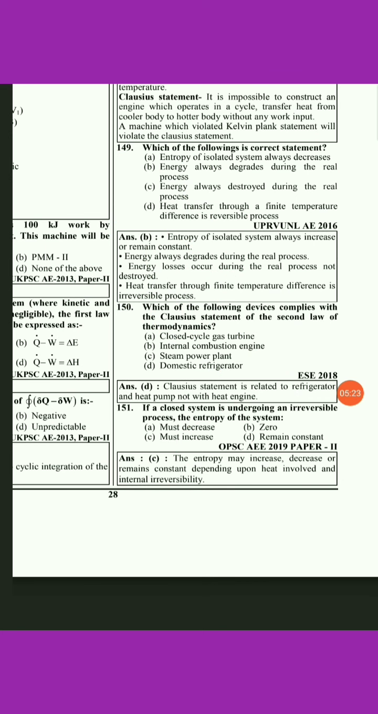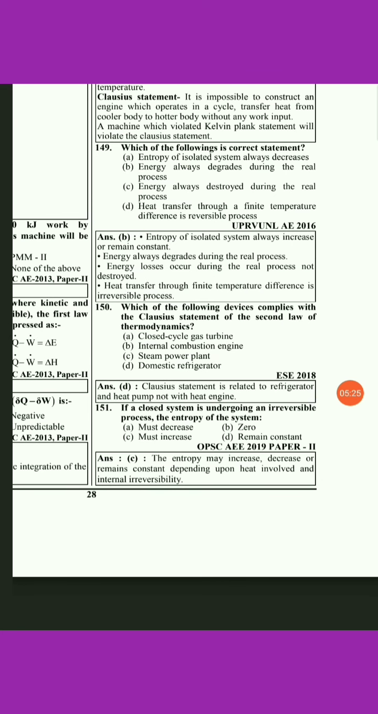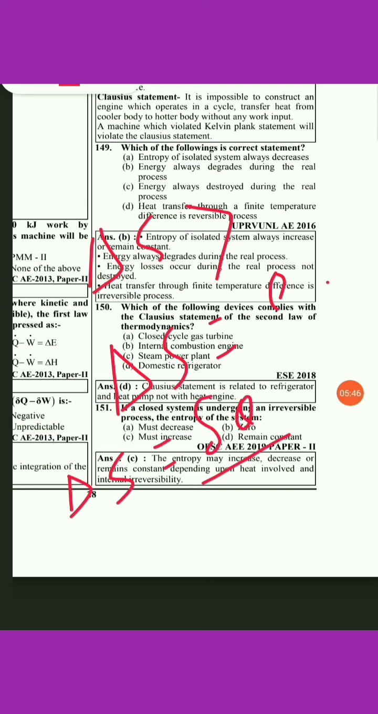The next question: if a closed system is undergoing an irreversible process, the entropy of the system. For any irreversible process that is carried out in the universe, the entropy of the particular system will always increase, and if it is a reversible process, then it is equal to 0. The relation for the entropy change is del Q by T, which for a cycle can be written as the cyclic integral of del Q by T.